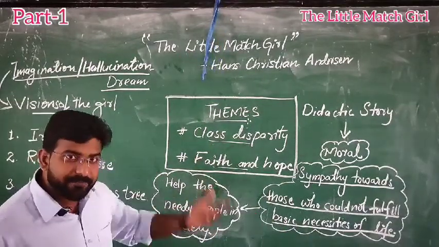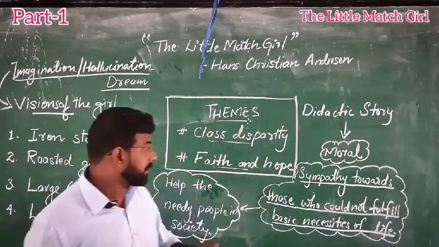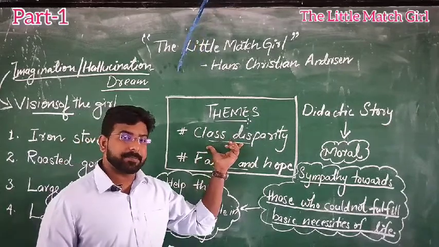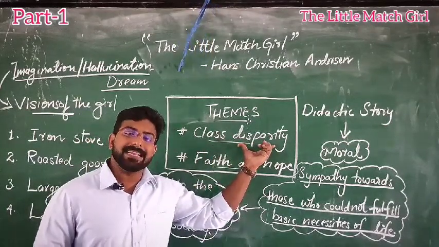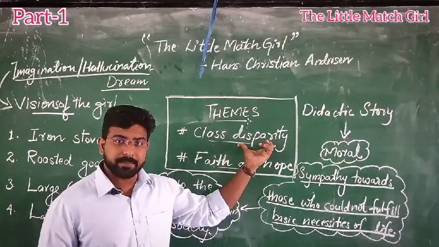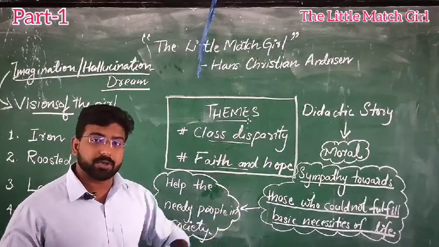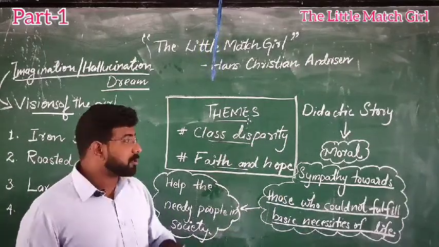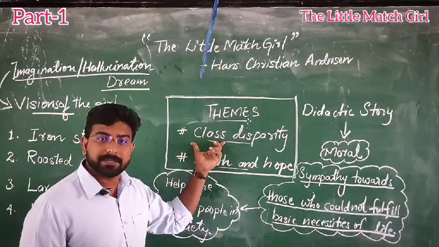Okay, now moving forward, the story covers two themes. One theme is class disparity. Disparity means differentiation. We know that in our society there is differentiation, but it is not good to differentiate people on the basis of their class, because we all are human beings.